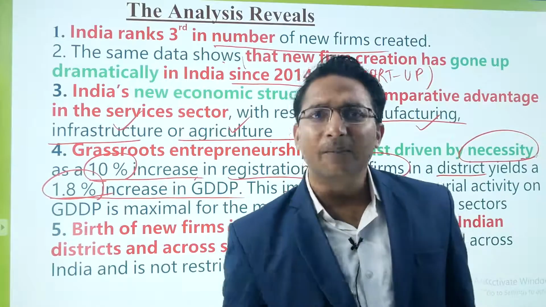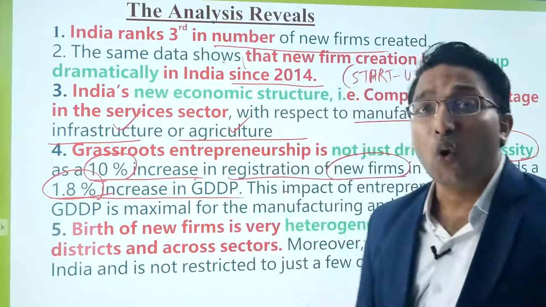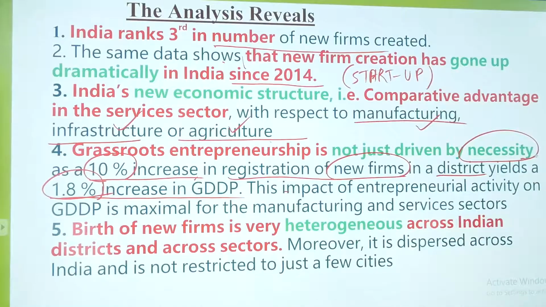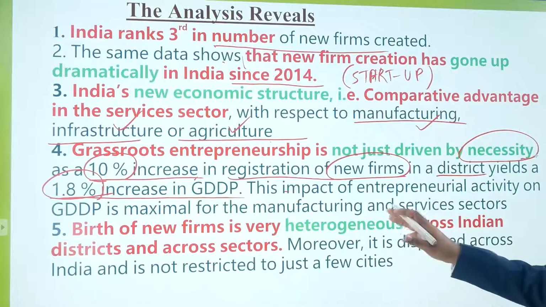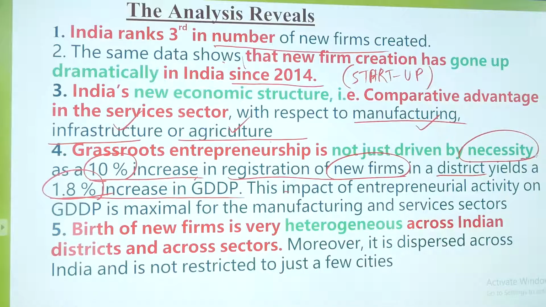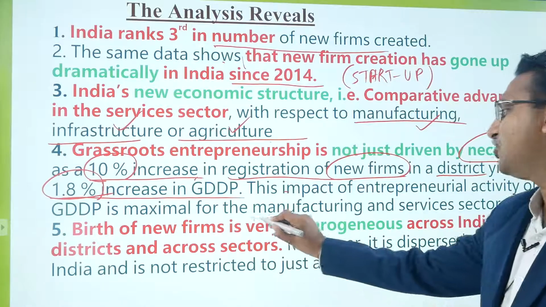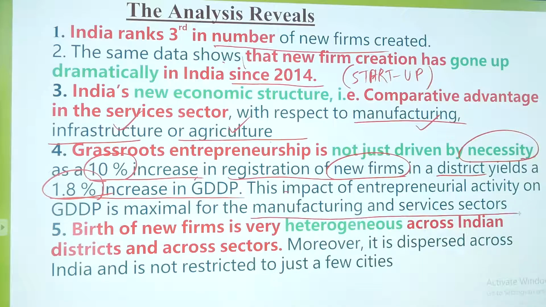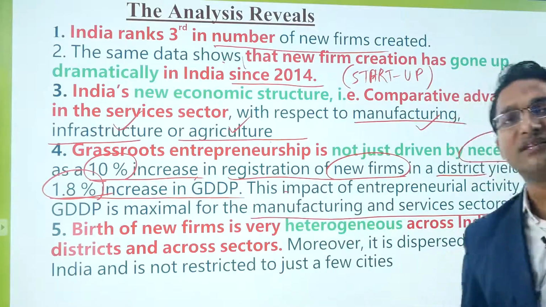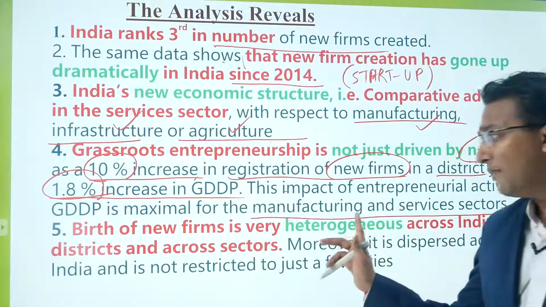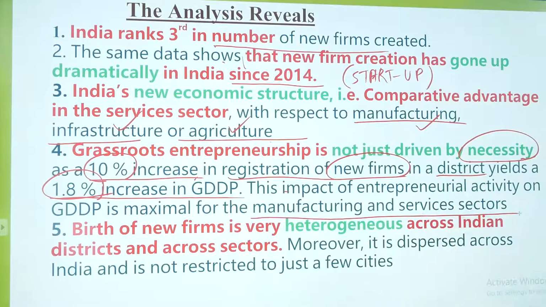Right? So they are driven by the profits also, not just the local necessity. This impact of entrepreneurial activity on GDP is maximal for the manufacturing and services sector. So the maximum growth in such a way can be seen in the manufacturing and the services sector as compared to the agriculture sector.